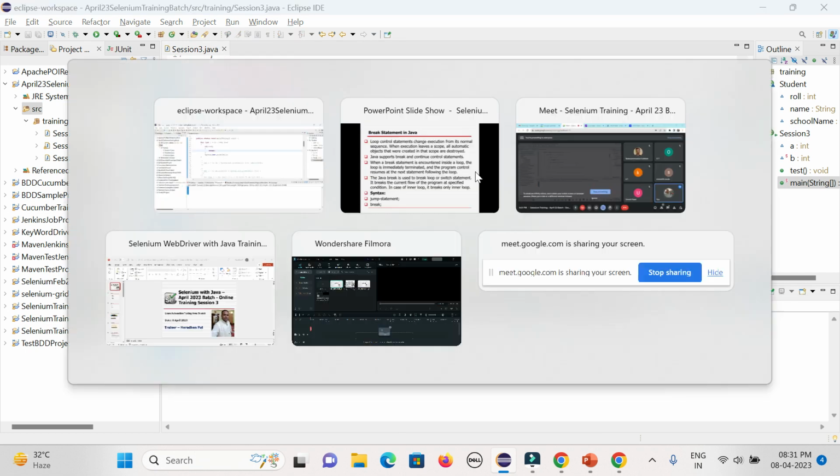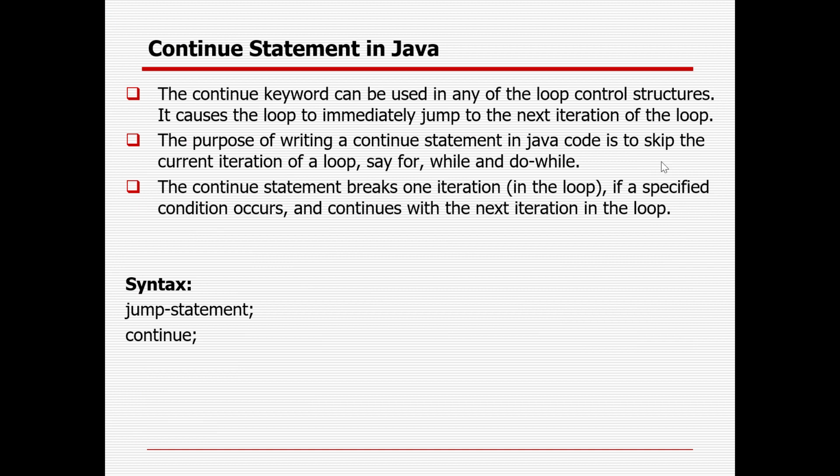But for the continue one, the continue keyword can be used in any loop control structure. It causes the loop to immediately jump to the next iteration. It will skip that iteration. The purpose of writing a continue statement in Java code is to skip the current iteration of a loop, say for, while and do while also. The continue statement breaks one iteration in the loop if the specified condition occurs and continues with the next iteration in the loop.